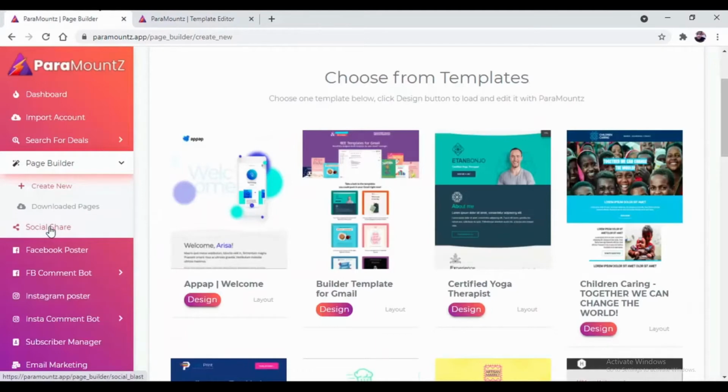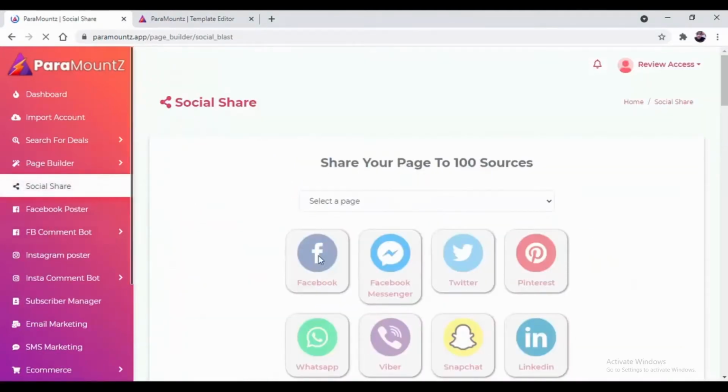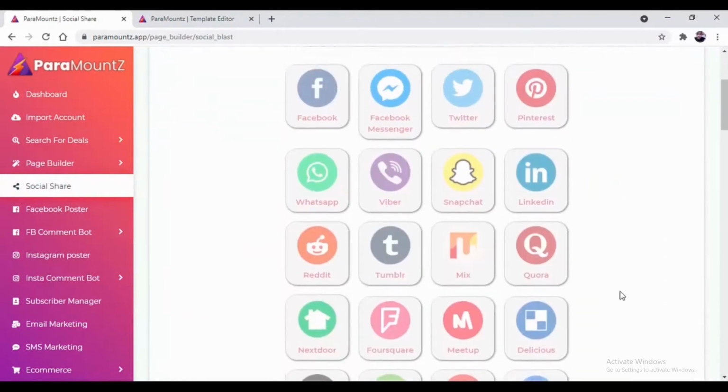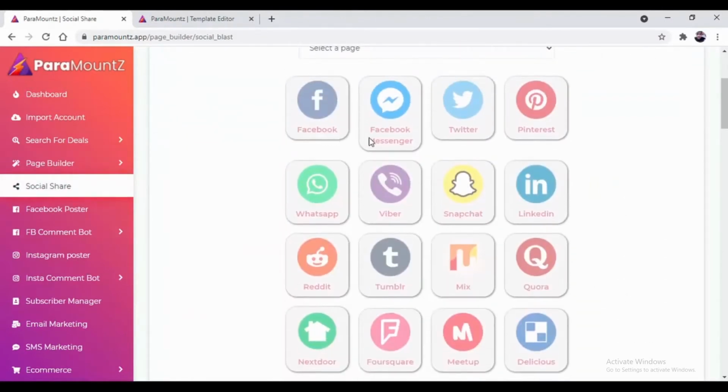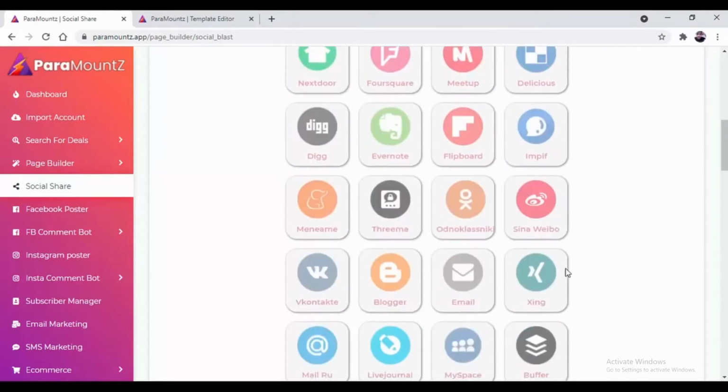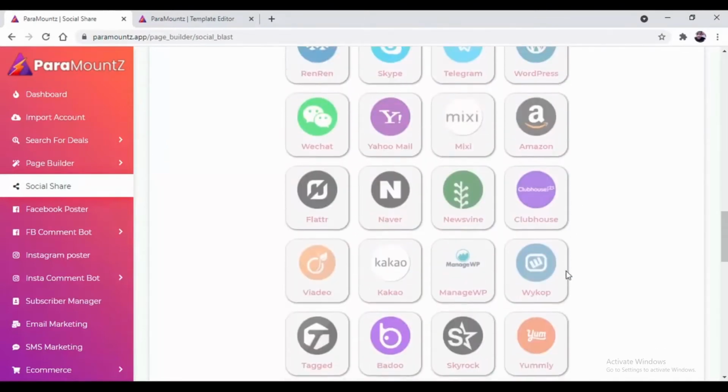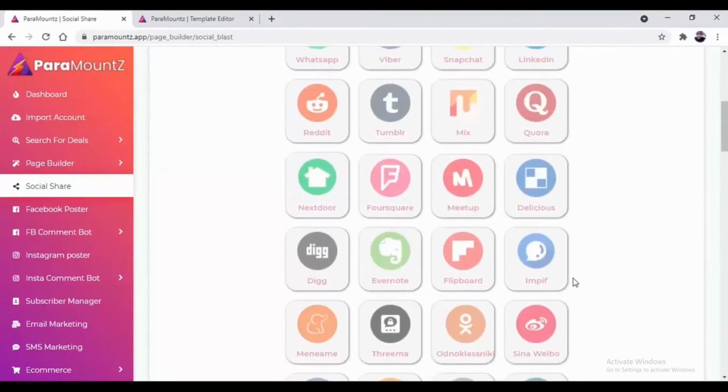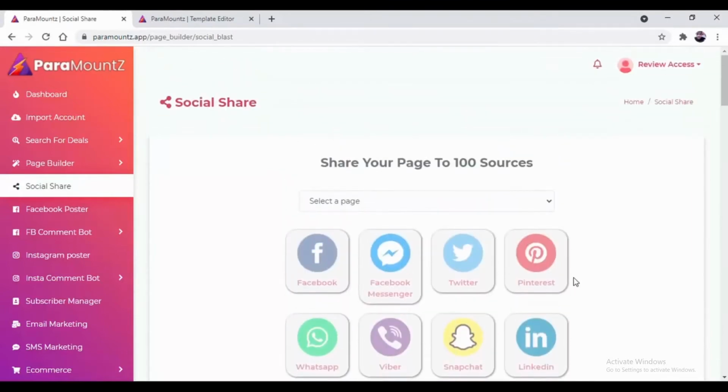After your design is completed, you can share it on multiple social media. So here you can see, starting with Facebook, Facebook Messenger, Twitter, Pinterest, WhatsApp, Viber, Snapchat, LinkedIn, there are hundreds of social media networks available over here that will help you to reach out to more and more customers on more and more social media networking sites.